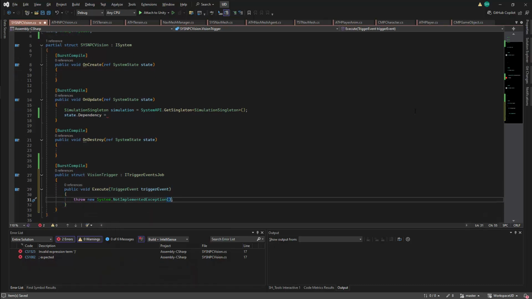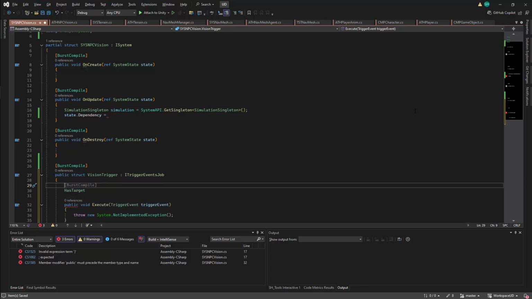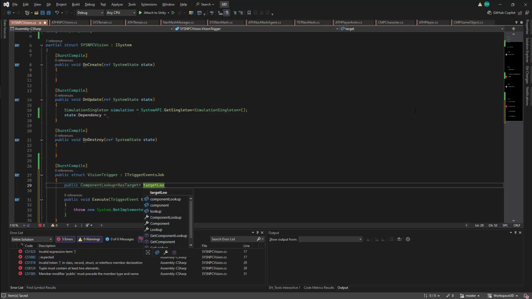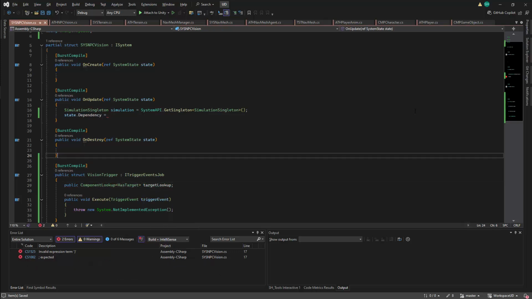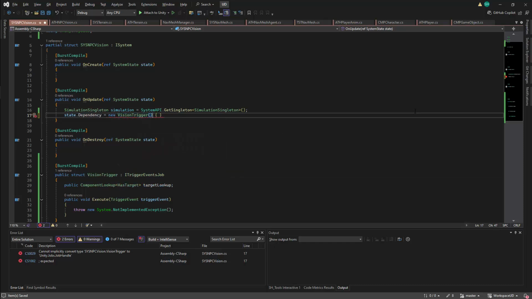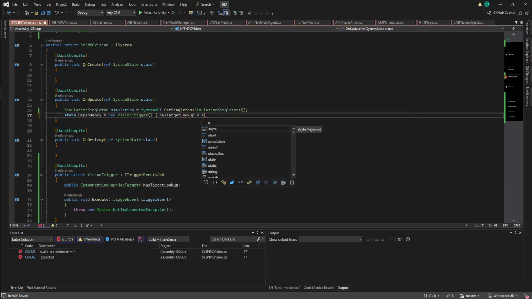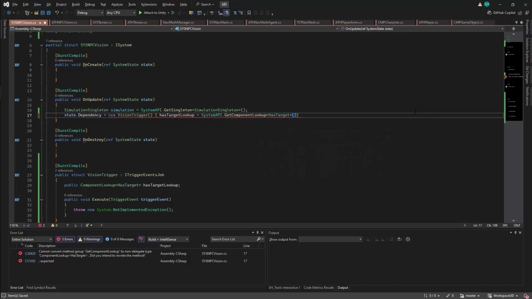Next, we'll need to get information from our entities, and we need to do this in a rather arbitrary manner. First, we'll need to look for entities with a hasTarget component. So we want to construct an array of these, and for this we'll use a component lookup. This will be a ComponentLookup of the type HasTarget. I'll store this in the variable targetLookup. I can now add this to my dependency, so our dependency will be set with a new VisionTrigger. I'll need to populate the variables, and the first one will be the targetLookup. I'll change this name to hasTargetLookup, as that will be more accurate. This can now be set with SystemAPI.GetComponentLookup, and this will be of type HasTarget. This should initialize the VisionTrigger struct.